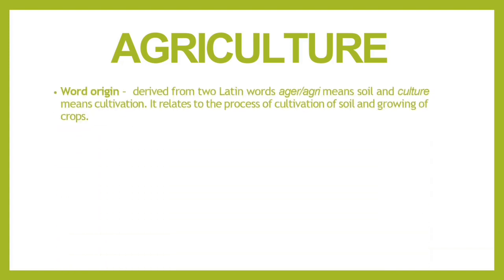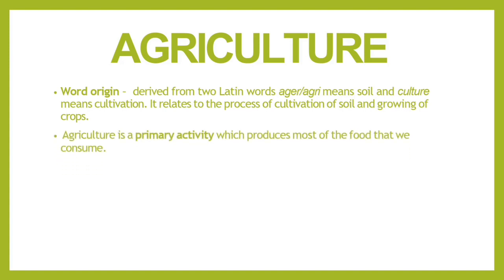So today we are going to talk about the chapter agriculture. Before starting the chapter, we need to understand what agriculture is. Agriculture is derived from two Latin words: agri means soil and culture means cultivation. So it is related to the process of cultivation of soil and growing of crops. Agriculture is a primary activity which produces most of the food that we consume.